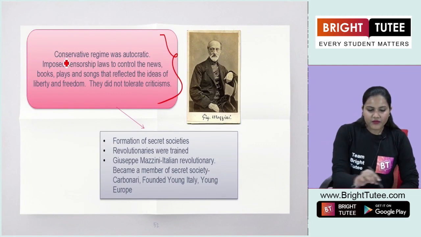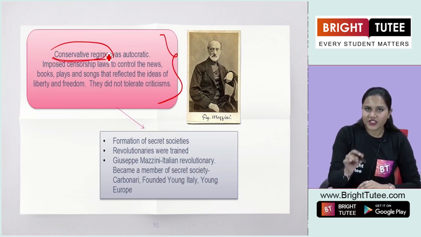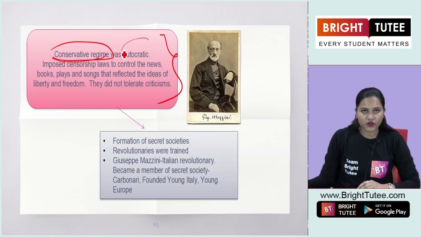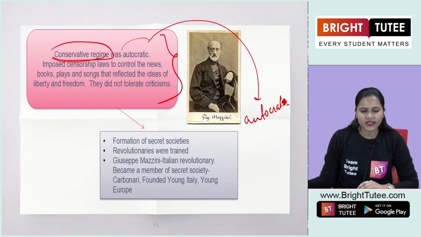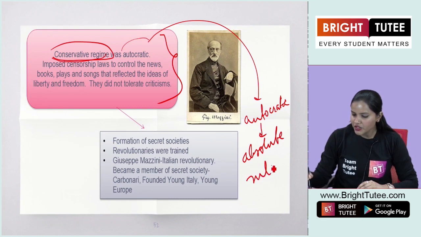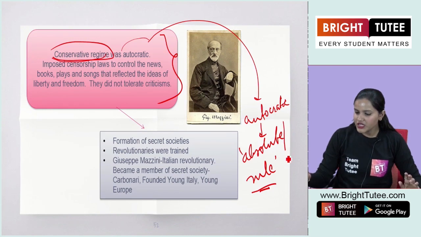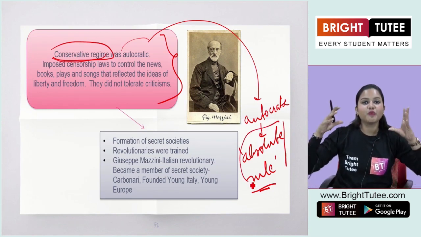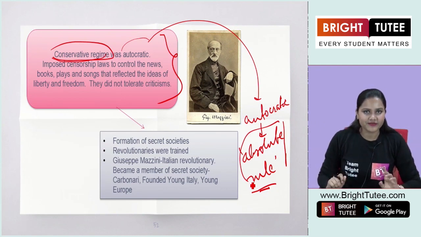Now, we already learned what the beliefs of the conservatives were, or the rise of conservatism. When this conservative regime was established in Europe, it was basically autocratic in nature. What do we understand by the term autocratic? It means it wanted absolute rule, right? Autocracy, you have already learned, right? There is one ruler who has complete, absolute control of the whole empire.